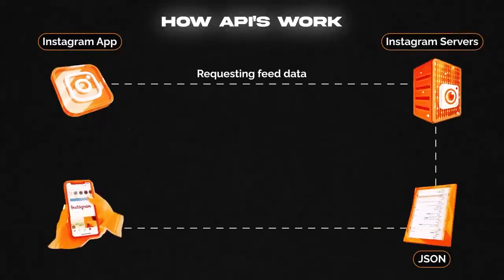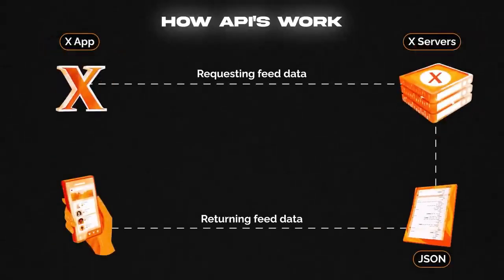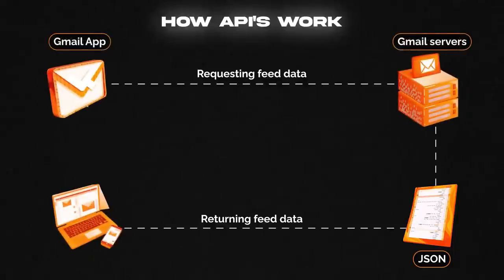When you open up Instagram, you are requesting your feed from Instagram servers. When you send a tweet, you are sending your data to Twitter servers. And when you check your email, you are requesting from Google the latest messages in your inbox, and they're sending it back and your browser is loading it.